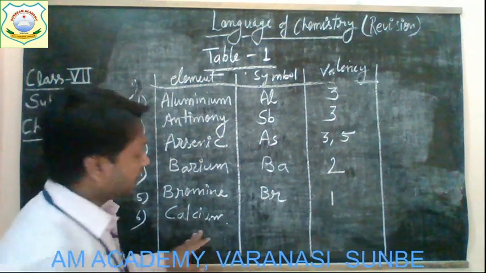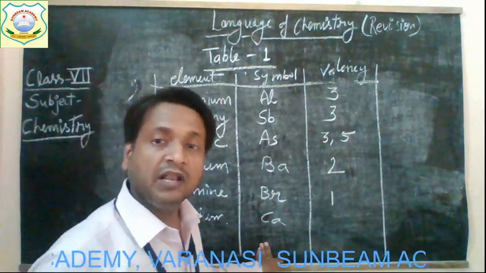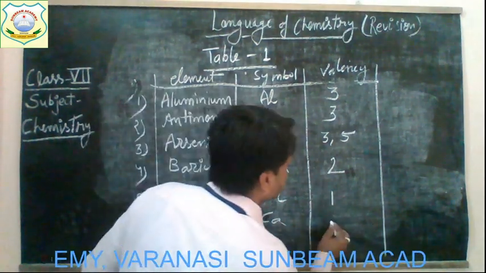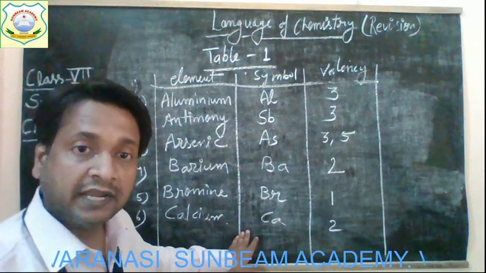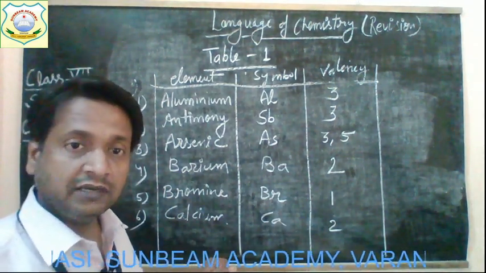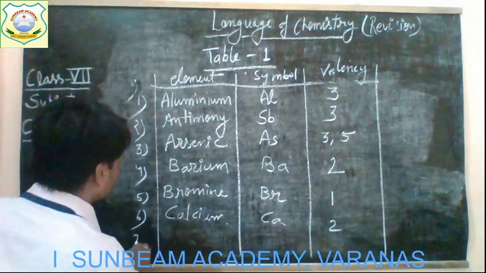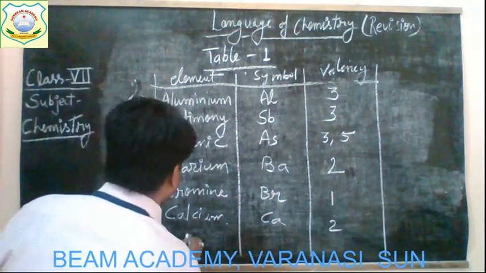The symbol of calcium is Ca, capital C and small a, and the valency is 2. It means the combining capacity of one atom of calcium is 2. Got it, children? Now the next one is, yes, carbon.